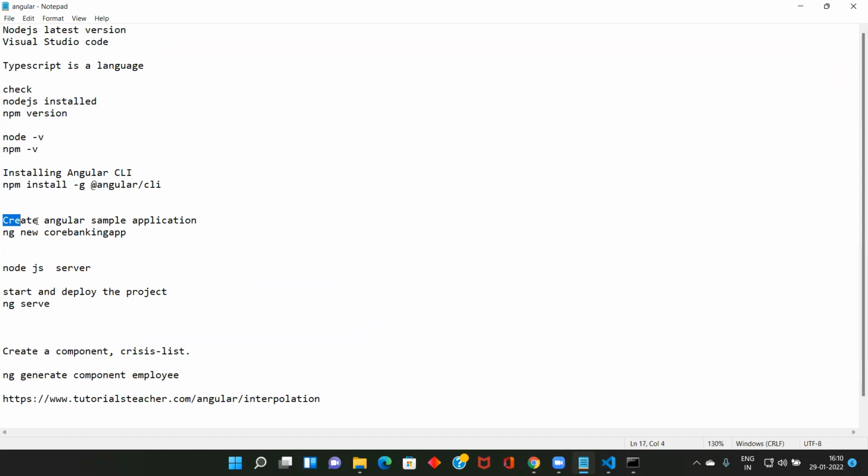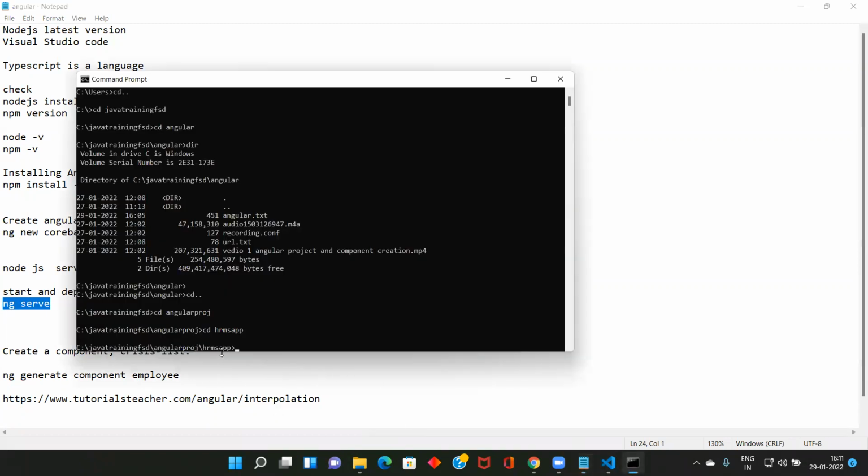This is to create an Angular sample application. How will you create it? ng new and any name, which is going to be the project name. Then the Node.js server: how to start the server? ng serve. You are going to give the ng serve command from the project folder. Here you need to give ng serve. You should be in the project folder, not in some other folder.